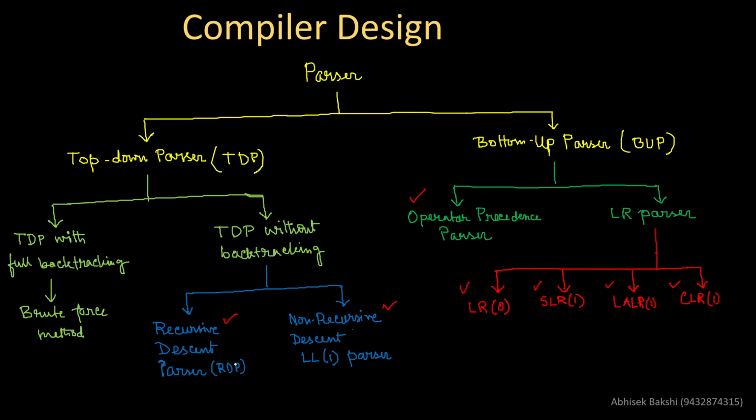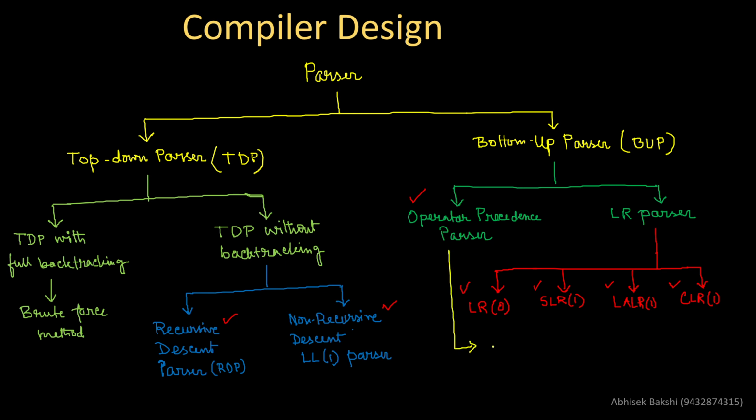And another point is that the operator precedence parser can also handle any ambiguous grammar. I told you that ambiguous grammar is not accepted by a compiler. There is only one exception, that is the operator precedence parser.